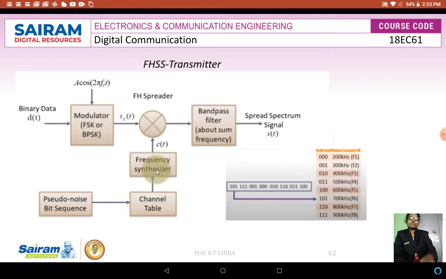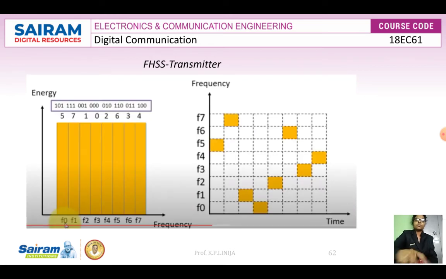Next we apply the output of the frequency spreader to a band pass filter. This band pass filter gives the sum frequency as output, that means the difference component gets cancelled and is neglected, and it considers only the sum frequency and gives it as a spread spectrum signal. For one example I will consider this.